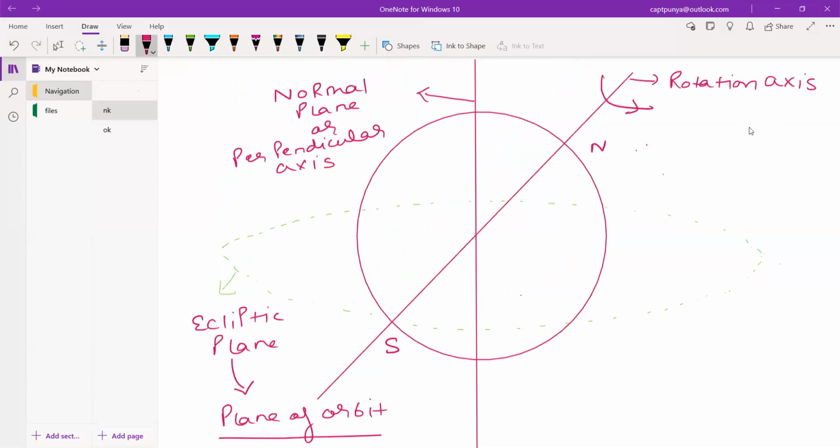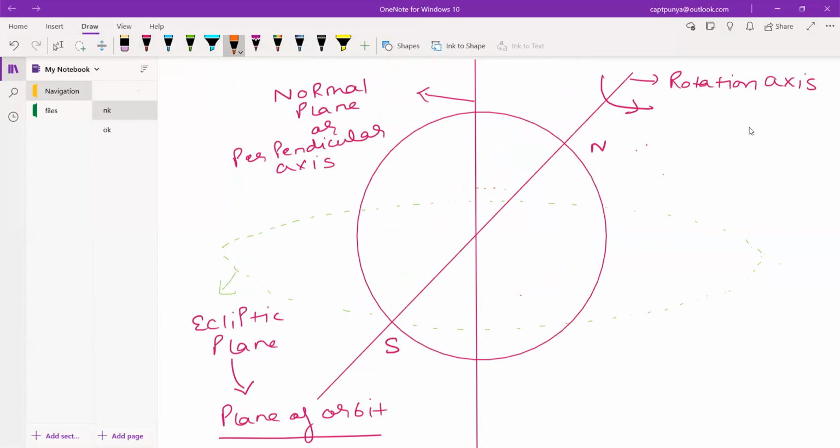One is the ecliptic plane, which is dotted in green around. So the ecliptic plane is the plane of orbit, or the plane around which the Earth is rotating. Let me give you a better understanding.